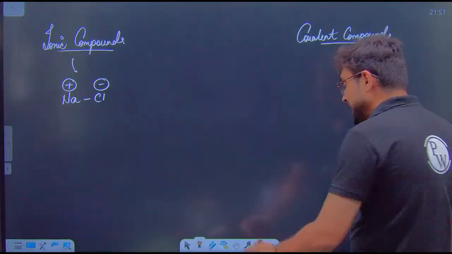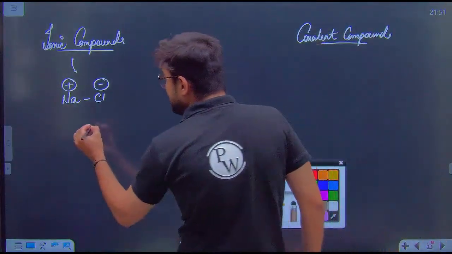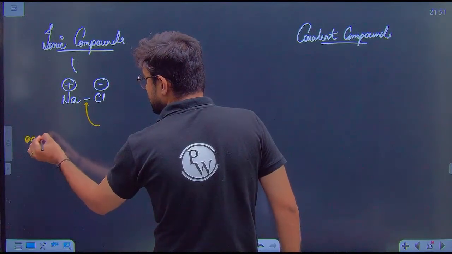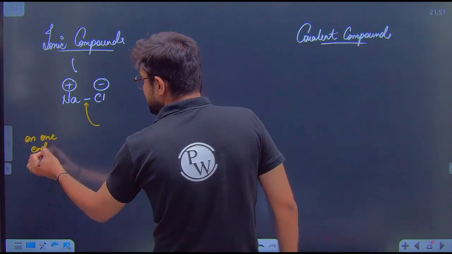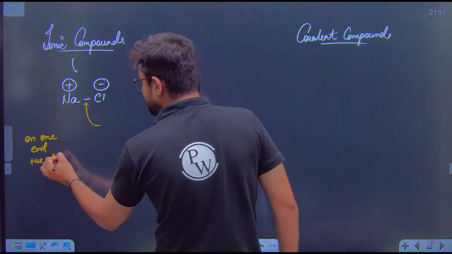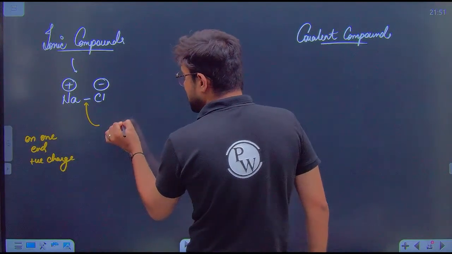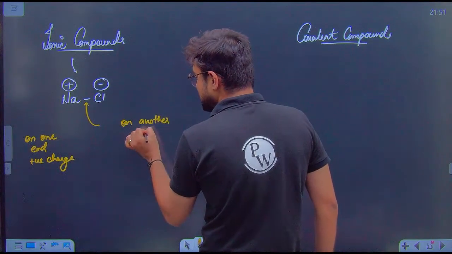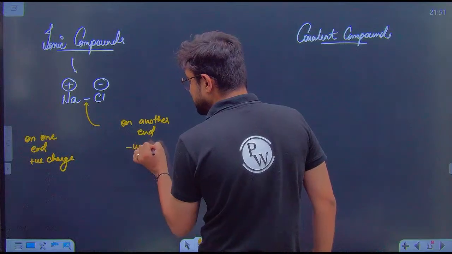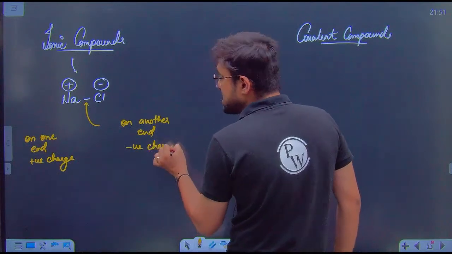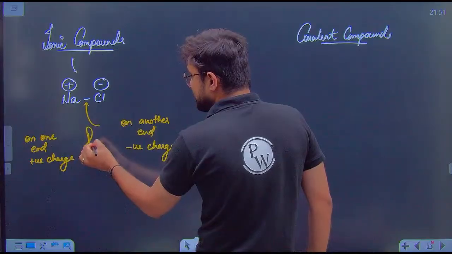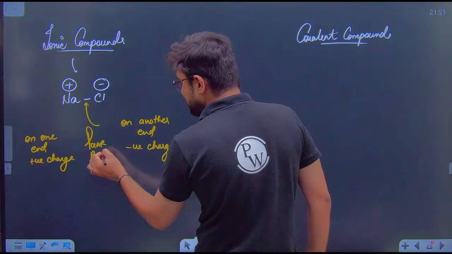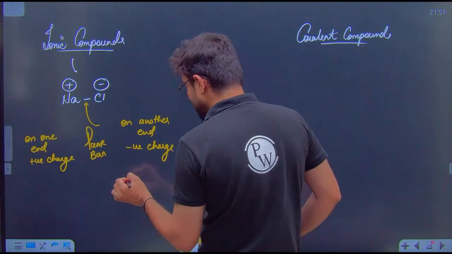So now guys, see, when on one end we have a positive charge accumulated, and on the another end we have a negative charge accumulated, then in such case the bond will become polar bond.